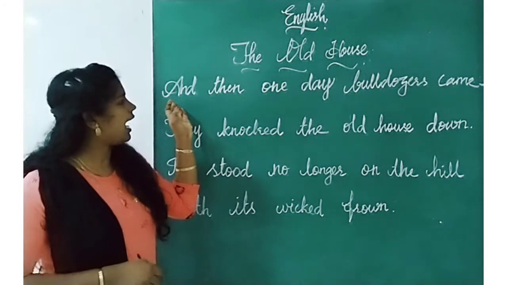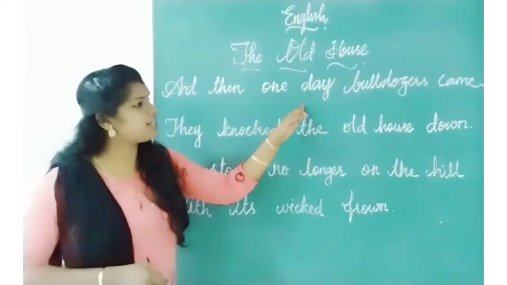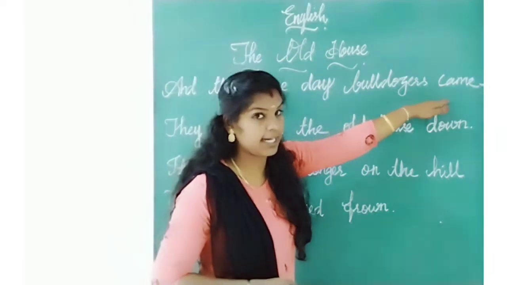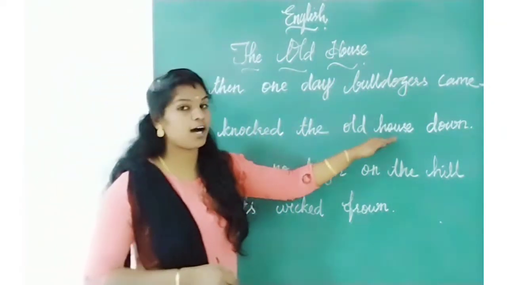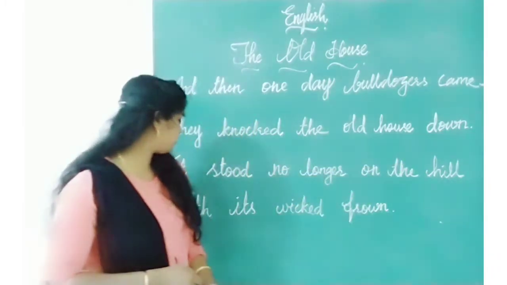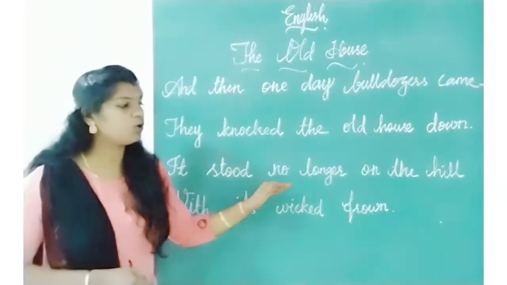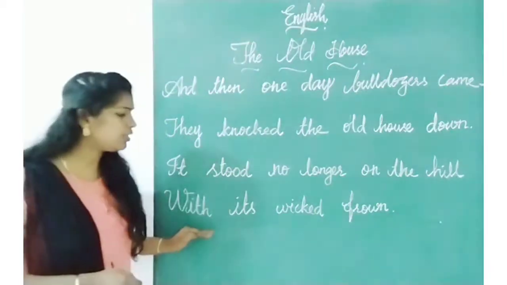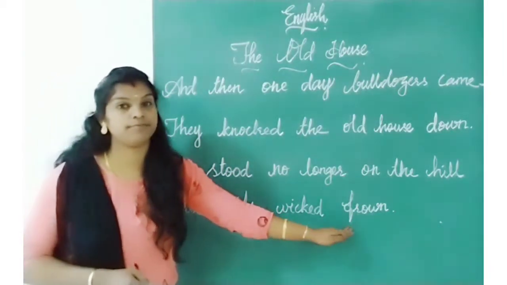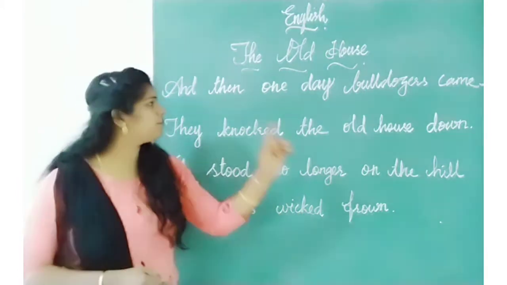Next. And then one day bulldozers came. They knocked the old house down. It stood no longer on the hill with its wicked frown. Okay, once again.